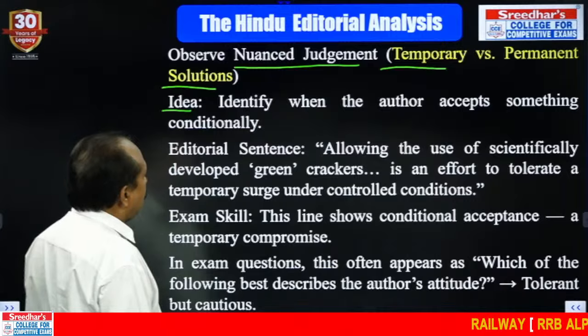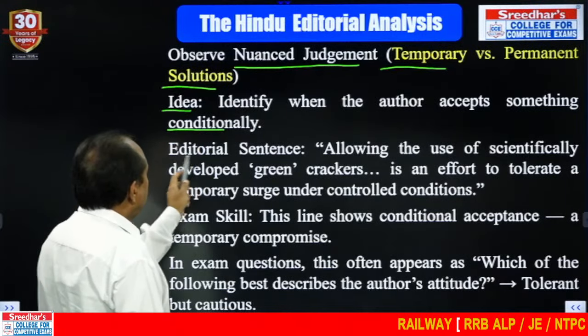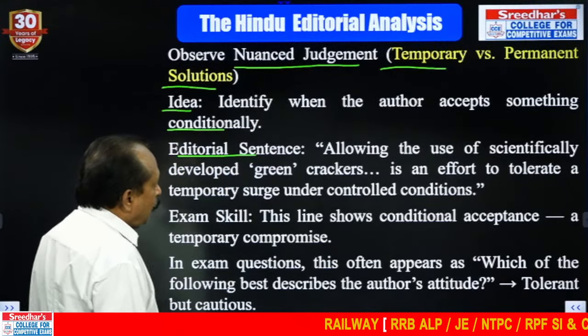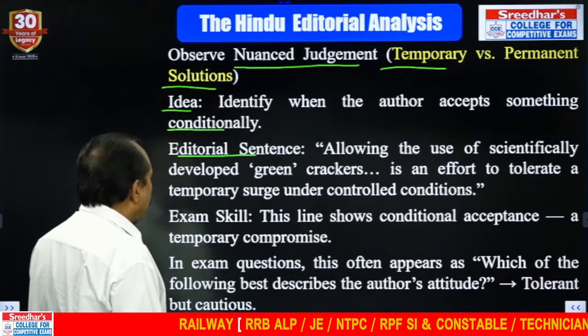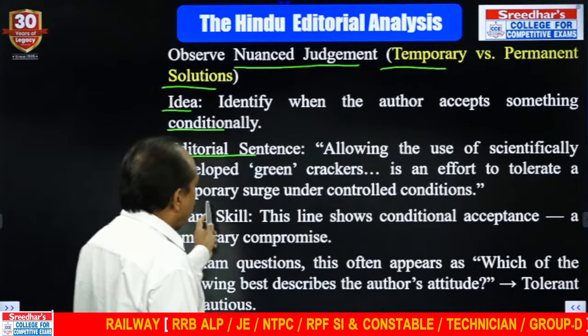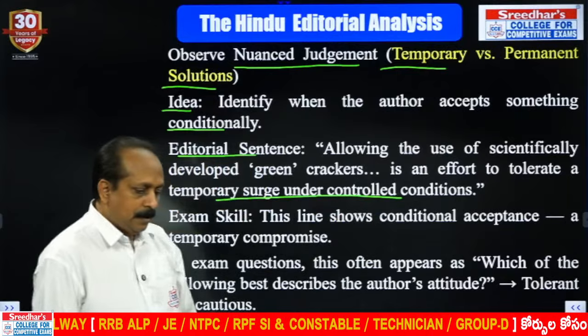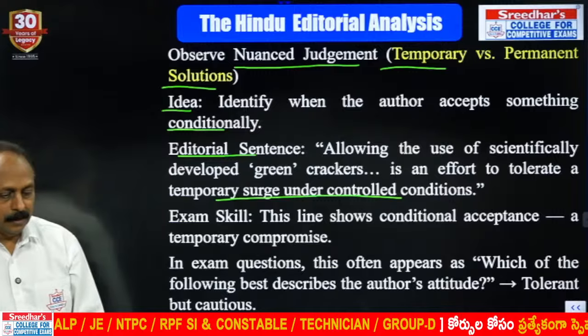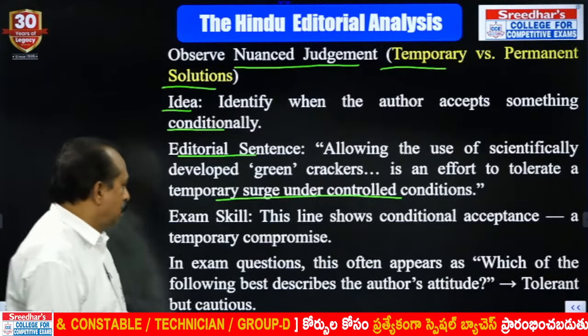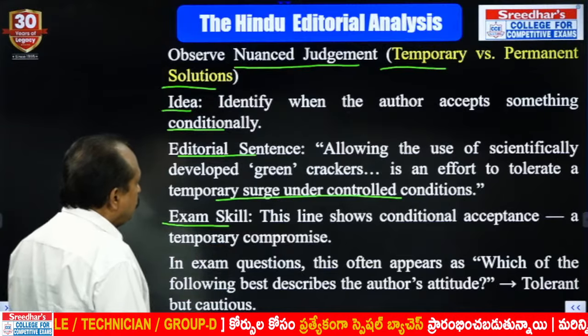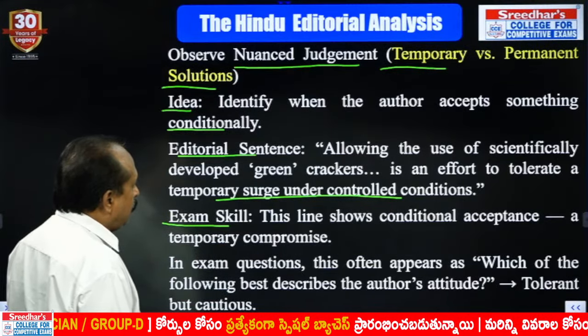Identify when the author accepts something conditionally. What is the editorial sentence? Allowing the use of scientifically developed green crackers is an effort to tolerate a temporary surge under controlled conditions. Temporary surge under controlled conditions. What are the conditions here? Allowing green crackers. What is the exam skill? This line shows conditional acceptance.